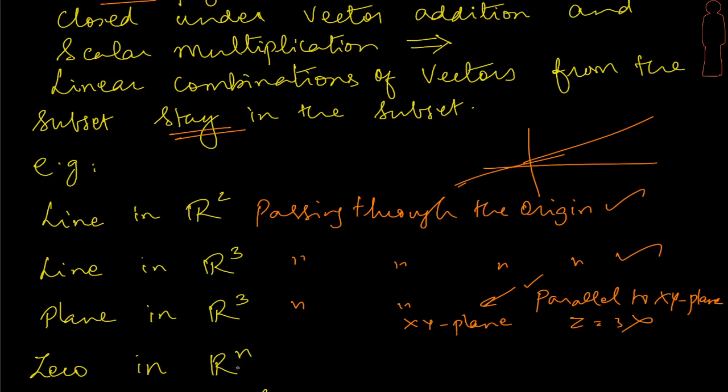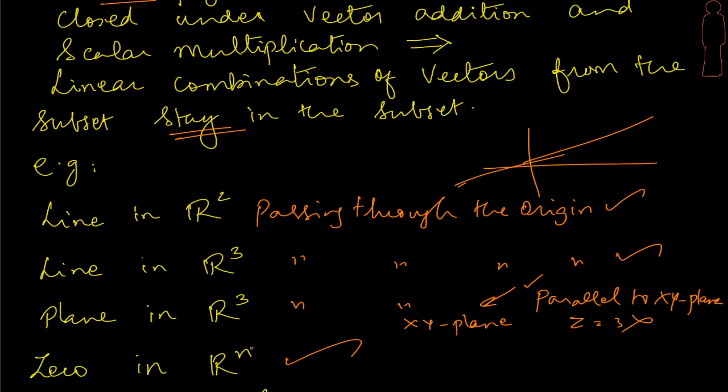Let's talk about the linear combinations of the 0 vector. What would happen? If I take any linear combination, it's going to be the same 0 vector again. And does it contain the origin? Obviously yes, because that's the only vector we have, and therefore it's very interesting to note that the single 0 vector is a subspace.